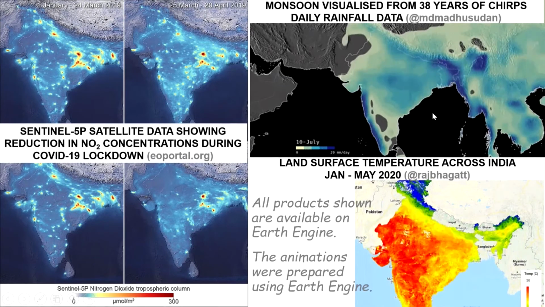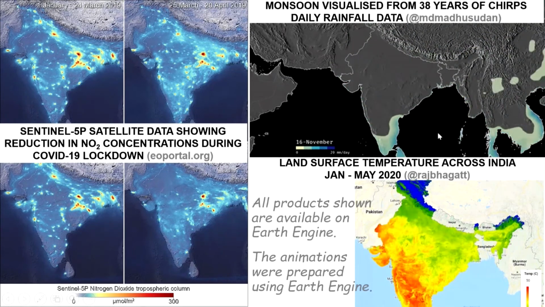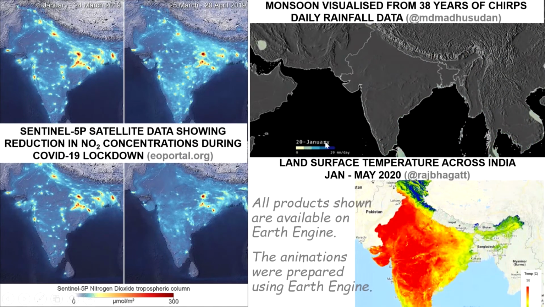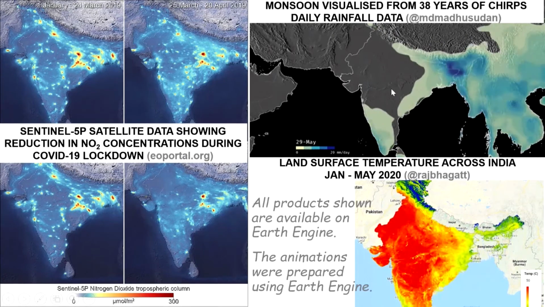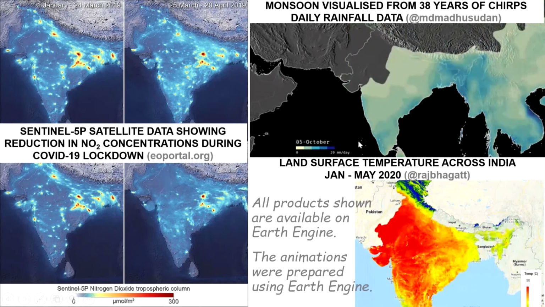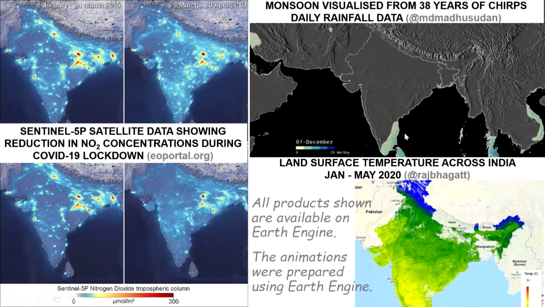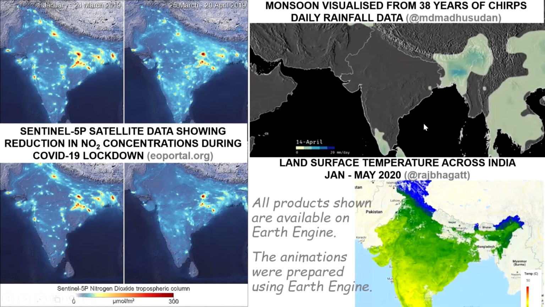This basically tells about how the monsoon onset happens in the country. So if you look at this month here, around April, it starts from northeast India, and then by June, July, it has covered the entire country, and then September, October, it starts receding, and by November, the monsoon has left India.